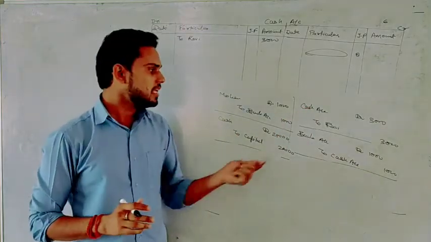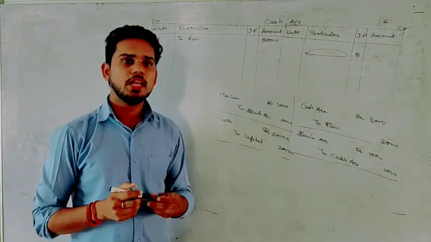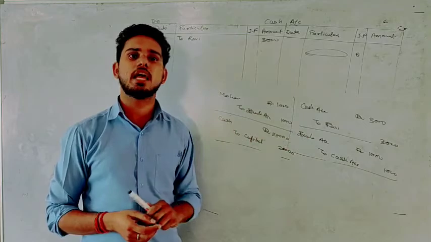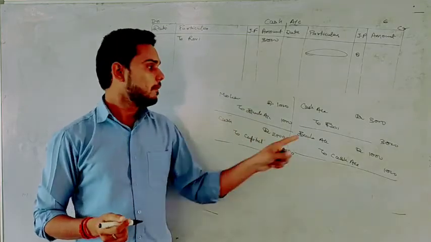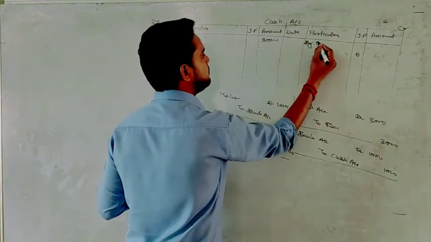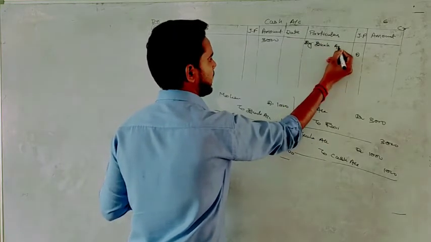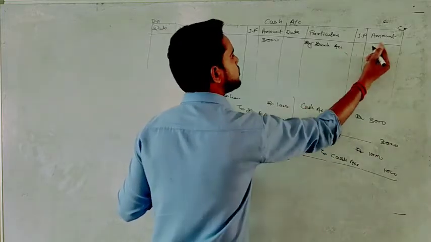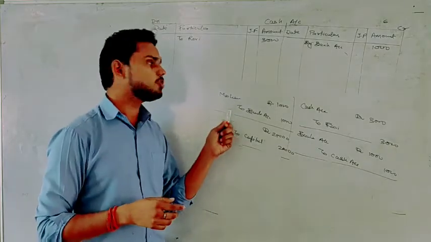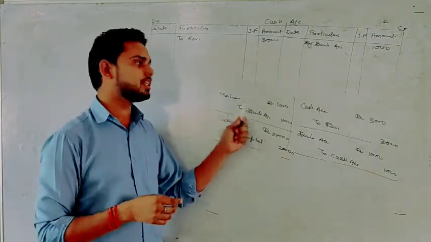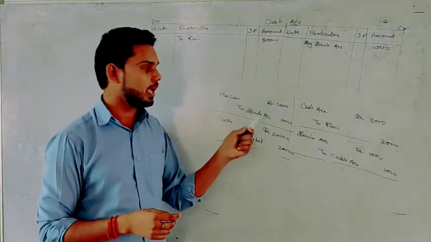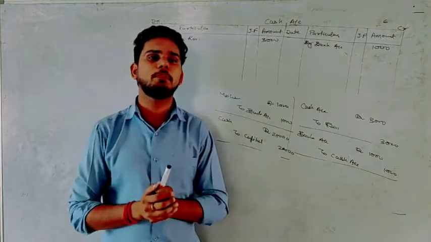No confusion. The next transaction is bank debit to cash. In this entry, cash is credit. So we'll post on the credit side, and we will write "By bank account." And the amount is 1,000, so write 1,000 here. In the next journal entry, if you see, there is no cash account, so we have to ignore this transaction. This will not be posted in cash account, but it will be posted in Mohan's account and bank's account, which we are not preparing now.